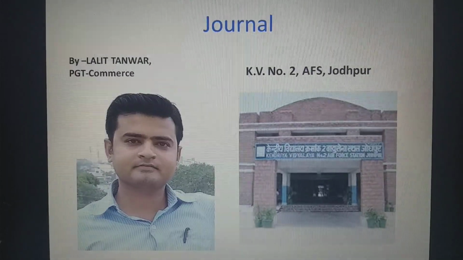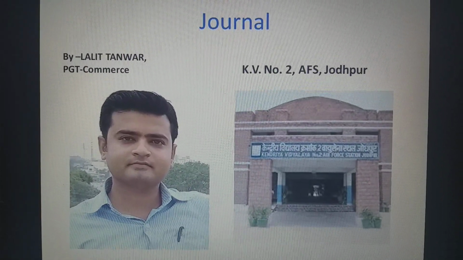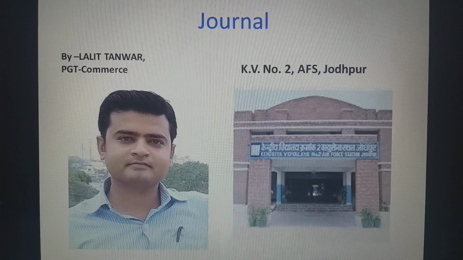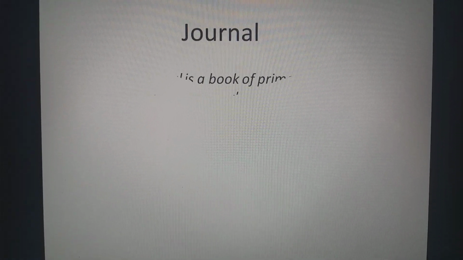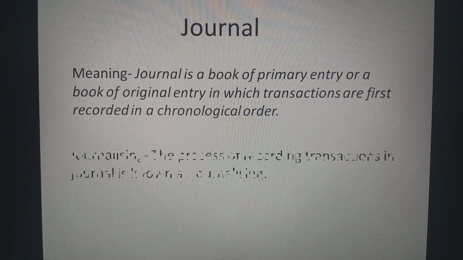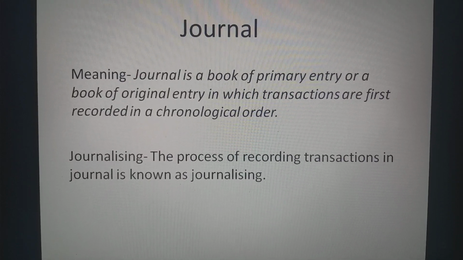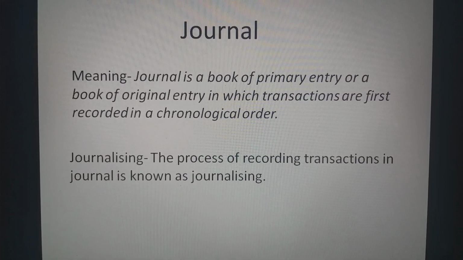And today we will discuss the chapter from class 11th accountancy, that is journal. First, we have to know the meaning of journal. Journal is a book of primary entry or a book of original entry in which transactions are first recorded in a chronological order.